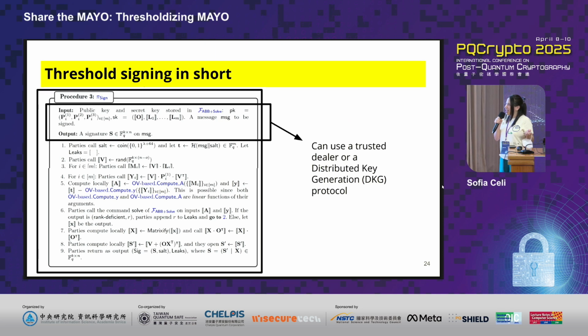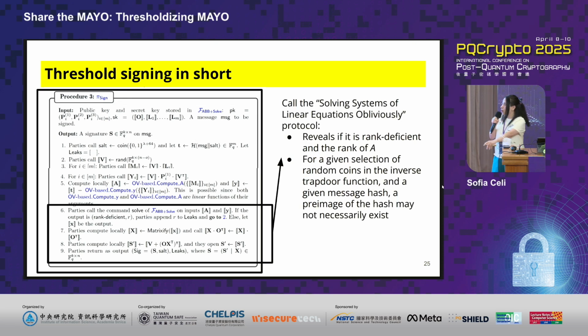Okay, so once we have that specific procedure, now we can create a threshold signing procedure, because everything else is just generic MPC techniques. For example, for the creation of the shares of the secret key, you can use a trusted dealer or a distributed key generation. And for all of the other operations, you can also use generic MPC techniques. The only difference is that when you're trying to solve that system of equations, what you're going to be calling is the specific procedure that we just showed in the previous slides.